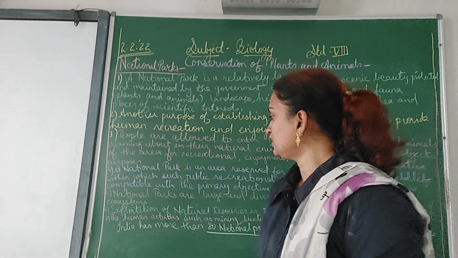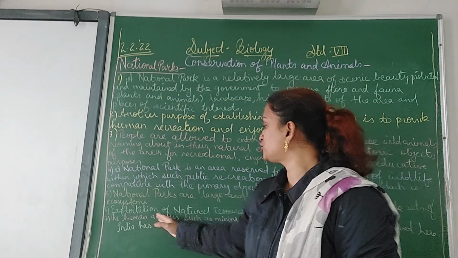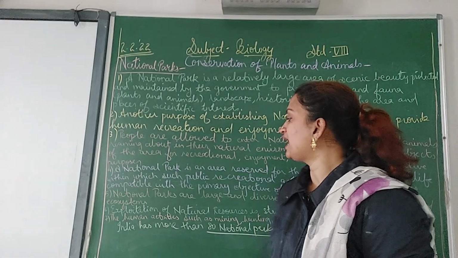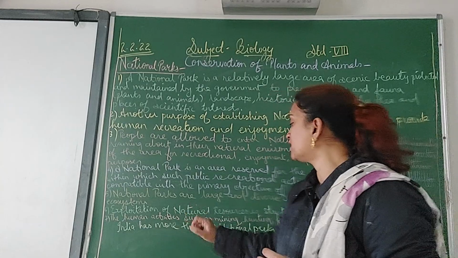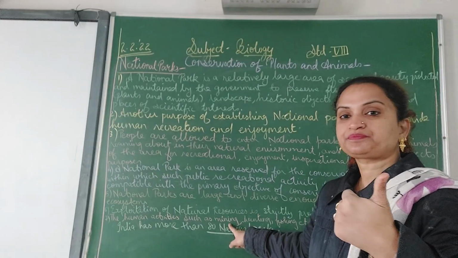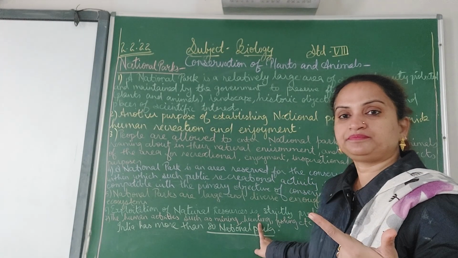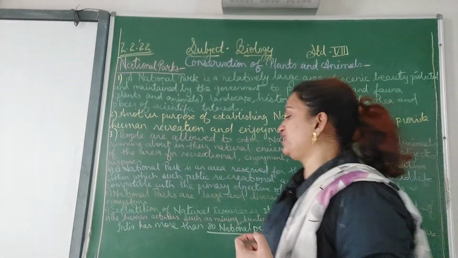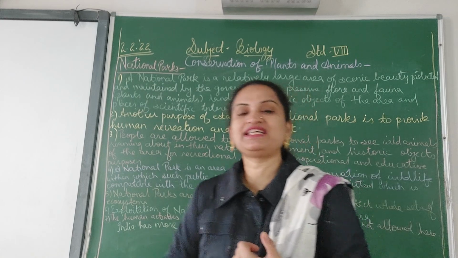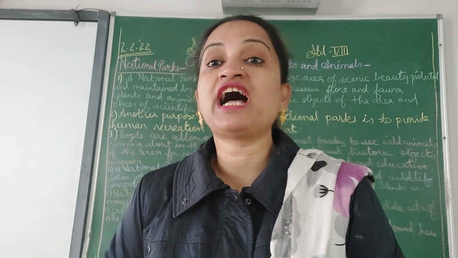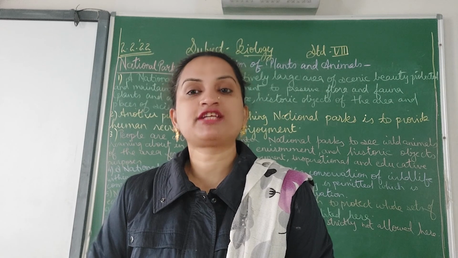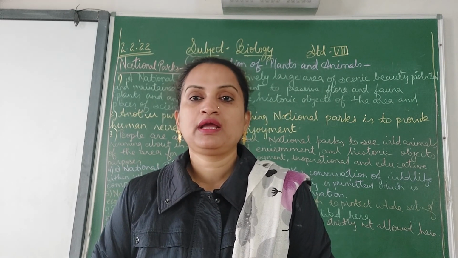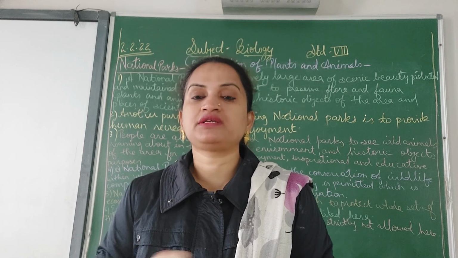So the exploitation of natural resources is strictly prohibited in this area, and human activities such as mining, hunting, fishing, etc. are strictly not allowed here. Many human activities like mining, fishing, hunting or poaching, which we have studied before, are done for animal trading, or the parts of the animals are used for business.